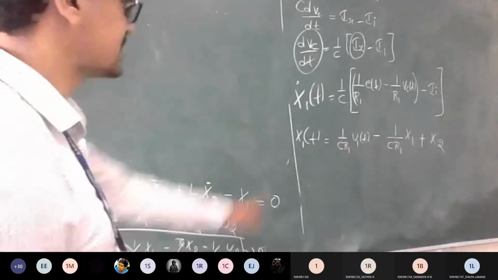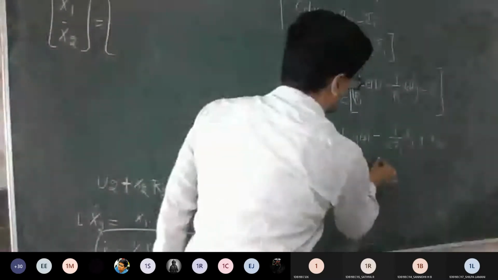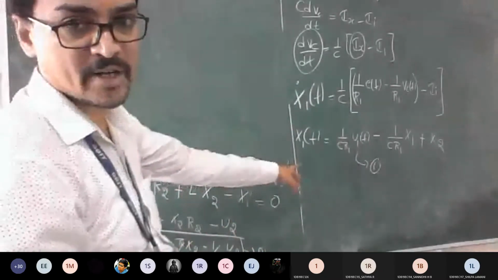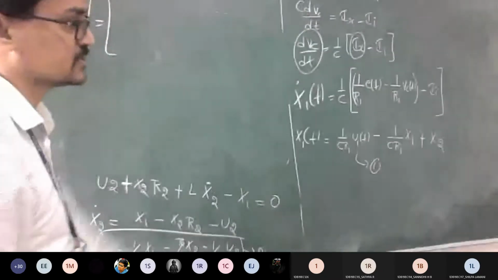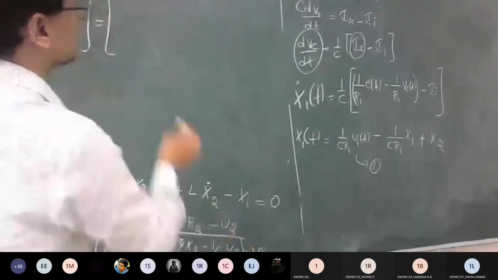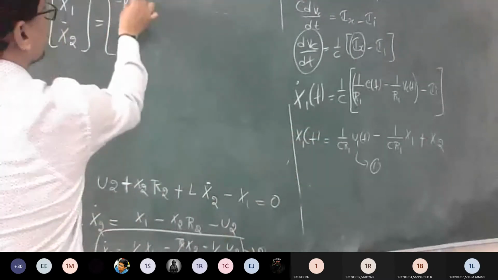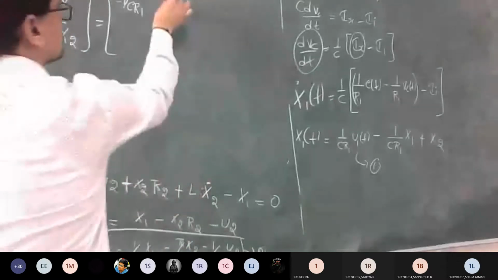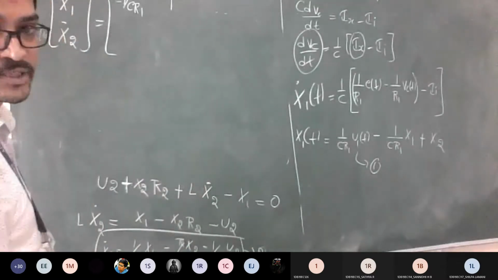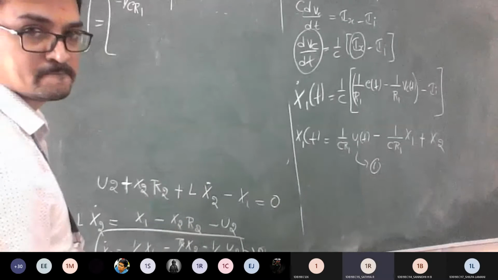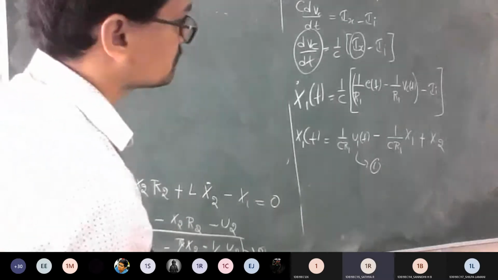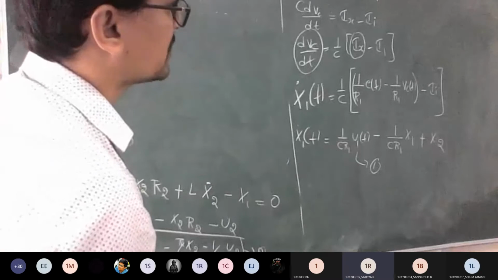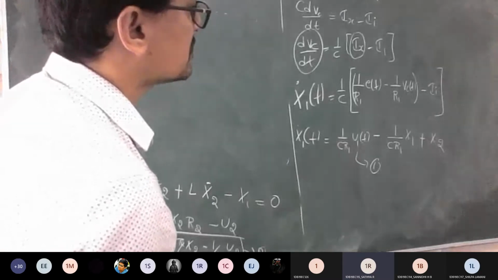So equation number 1 is this. X1 is your equation number 1. Again, don't mess up. Don't take X2 first. You should take them in order, X1 and then X2. So from that, what is your X1 value? It's minus 1 by CR1. What is X2? The X2 coefficient is minus 1 only, sir. We have already taken the X2 coefficient as minus 1. I2 is equal to minus Ii, sir.